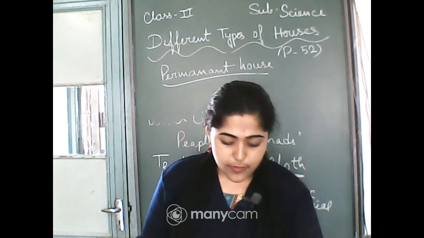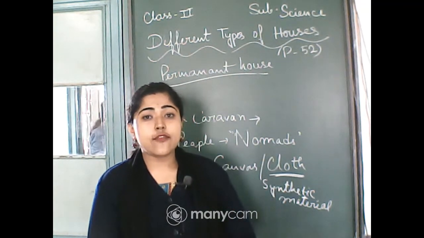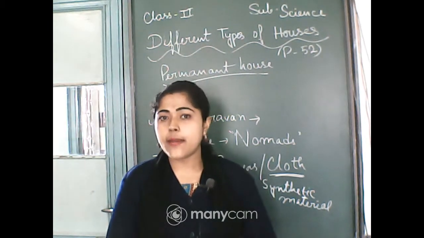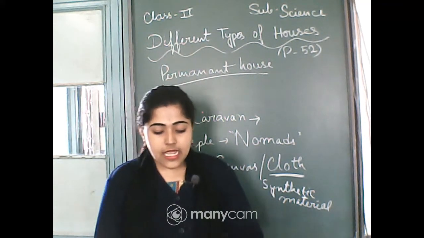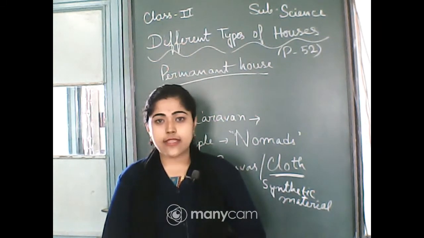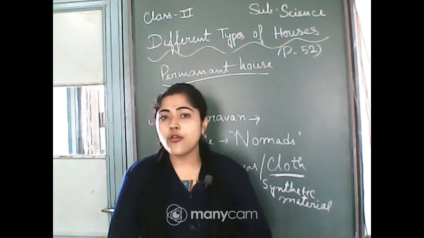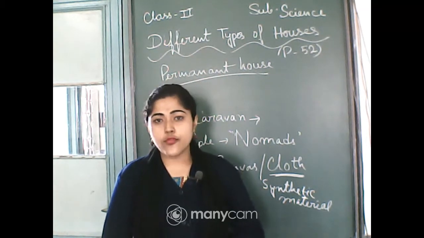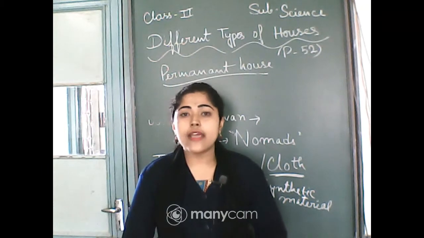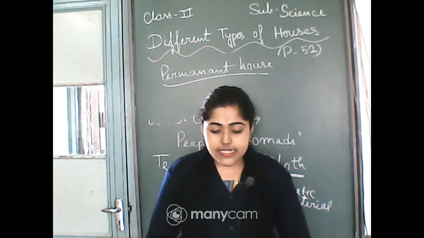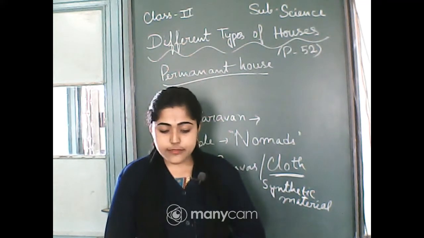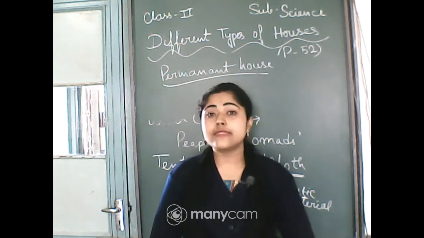So most people in the cities live in permanent houses, as we also live in permanent houses, right? These houses cannot be moved from one place to another. Our home is just fixed on the land. So multi-storey buildings and bungalows are permanent houses also. A multi-storey building has many flats.